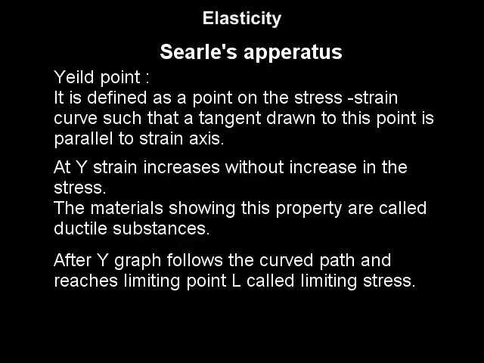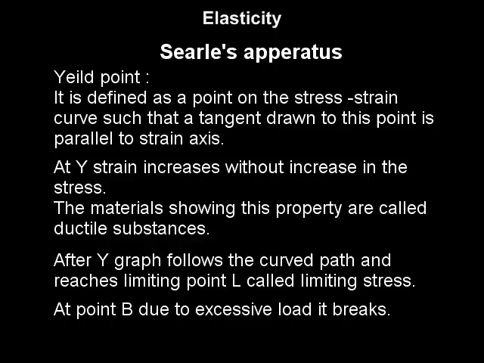After L, the graph droops down to B. The portion LB of the graph indicates that during this portion, elongation continues though stress is reduced or the wire is unloaded. At point B, the necks become so narrow that the wire cannot bear the load and it breaks.